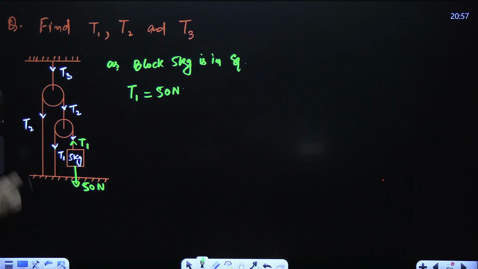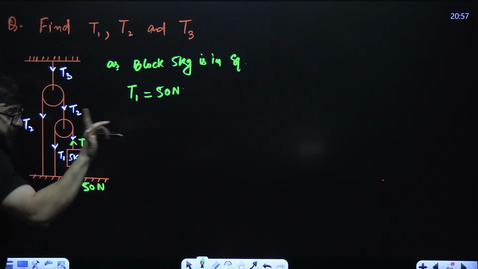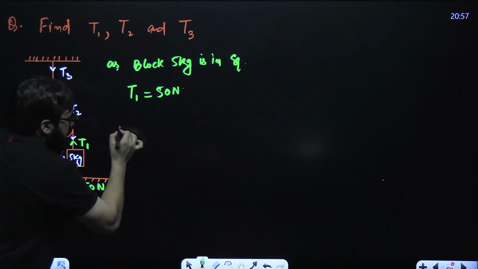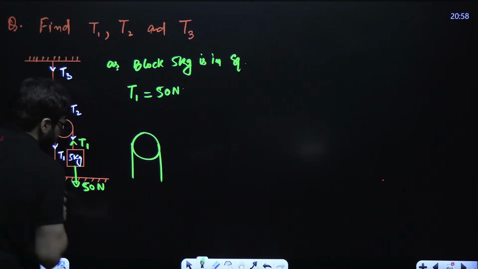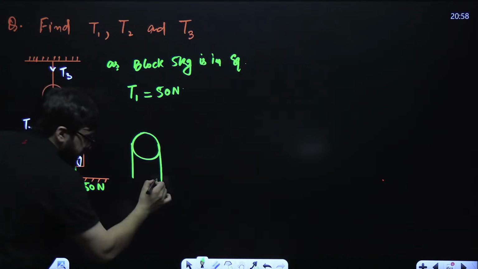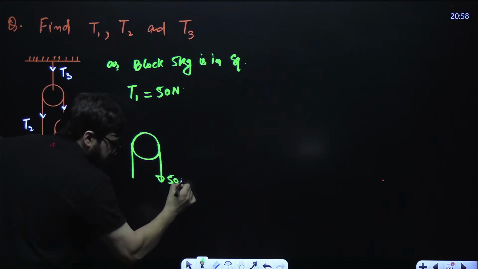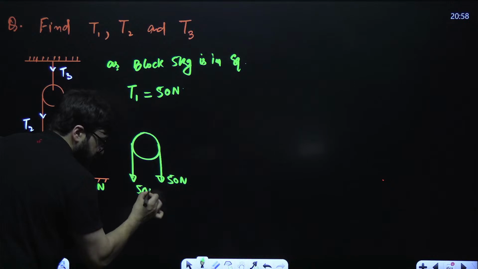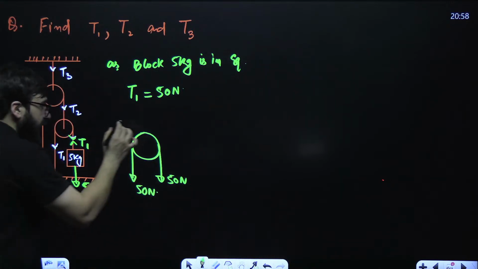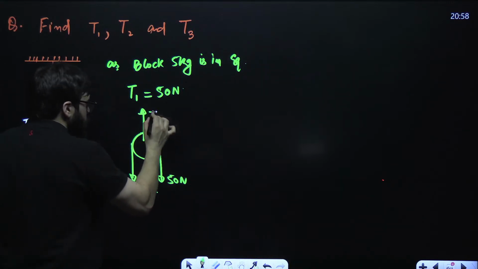Okay. Now guys, if T1 is 50 Newton, understand very carefully. I'll make a pulley over here. If this tension T1 is 50 Newton, the same tension will be over here also. This is also 50 Newton. And you have got this over here, that is T2.